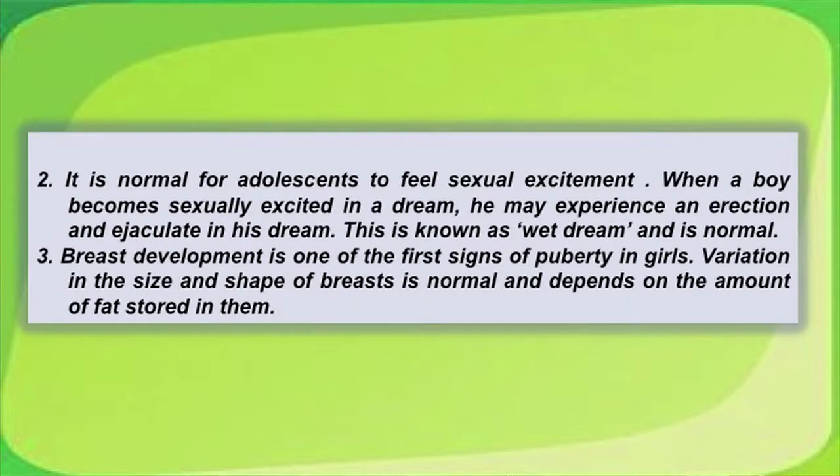It is normal for adolescents to feel sexual excitement. When a boy becomes sexually excited in a dream, he may experience an erection and ejaculate in his dream. This is known as wet dream and it is normal. Breast development is one of the first signs of puberty in girls. Variation in size and shape of breast is normal and depends on the amount of fat stored in them.